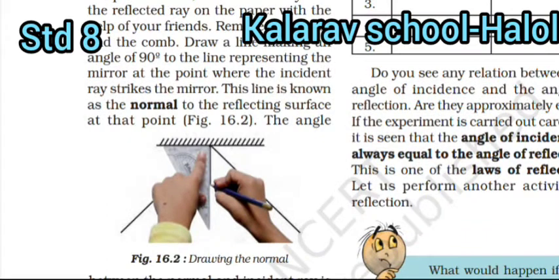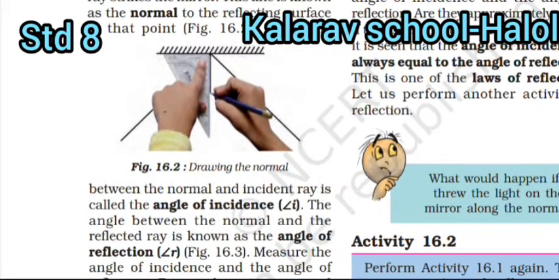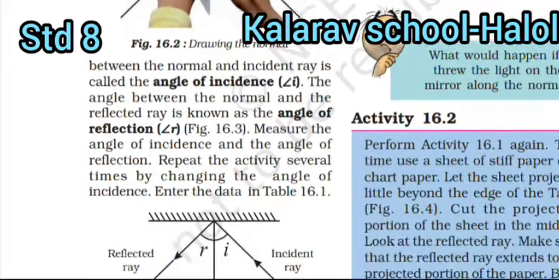Do you see any relation between the angle of incidence and the angle of reflection? Are they approximately equal? If the experiment is carried out carefully, it is seen that angle of incidence is always equal to the angle of reflection. This is one of the laws of reflection. Let us perform another activity on reflection.